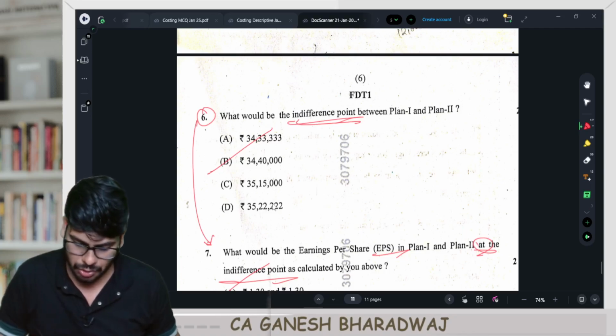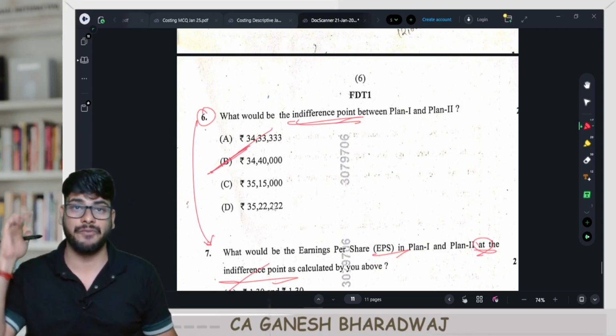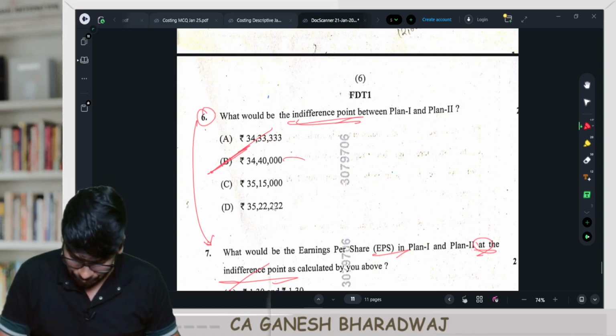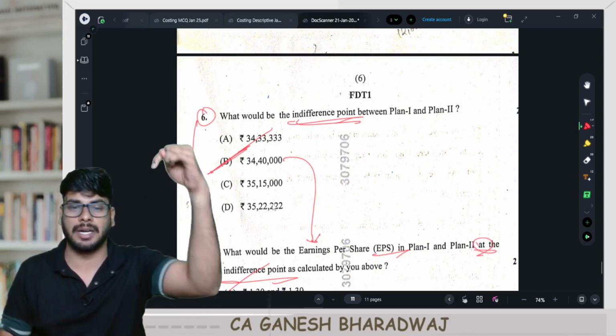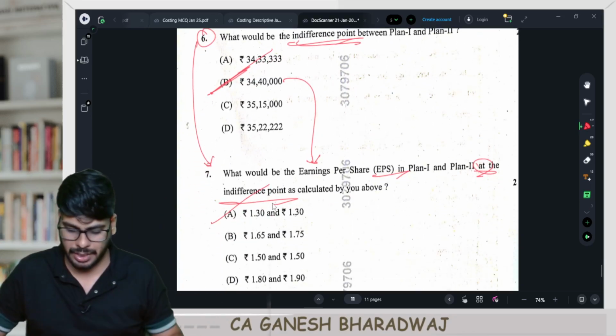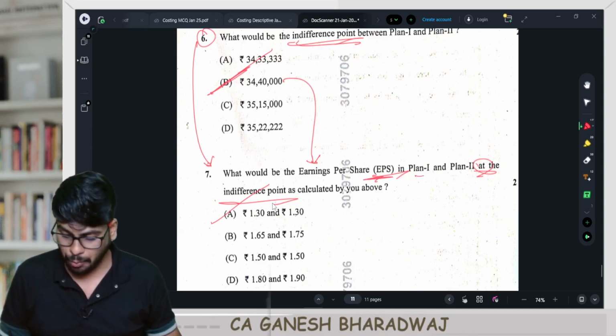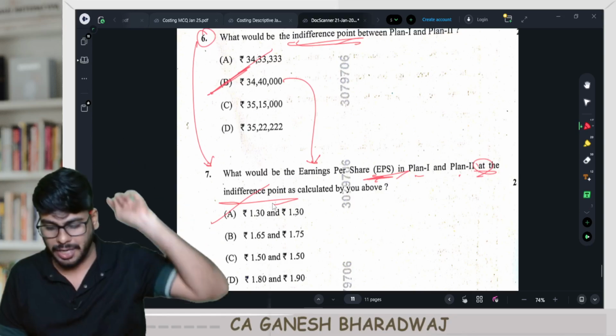So the answer here is going to be option number B, 34.4 lakhs. Now, if 34.4 lakhs is going to be your EBIT, what will be the EPS under plan 1 and plan 2 is the next question they have asked. What would be the EPS under both the plans at the indifference point calculated above?